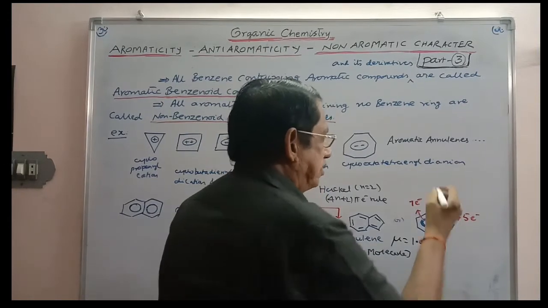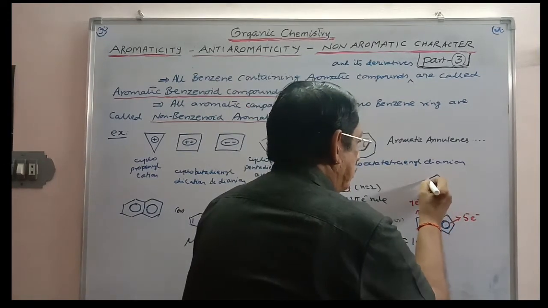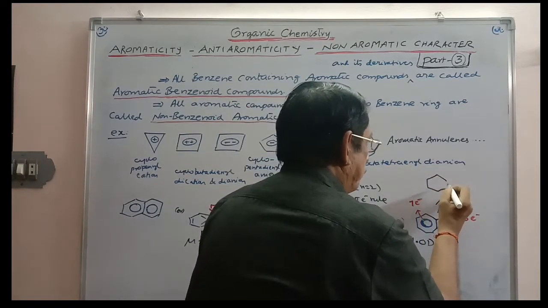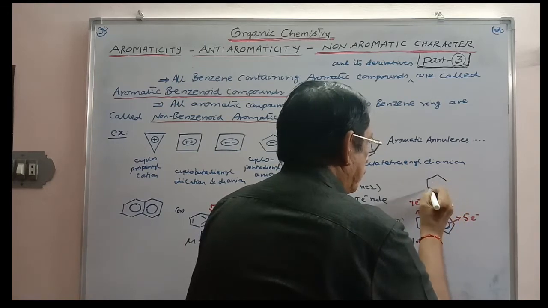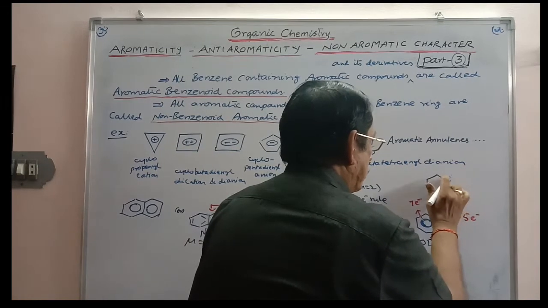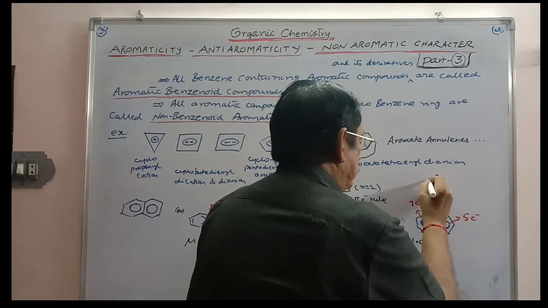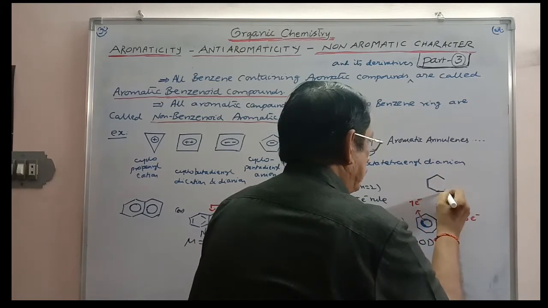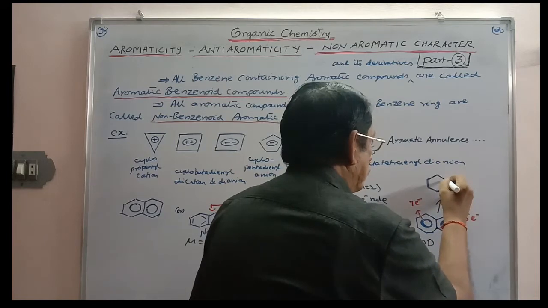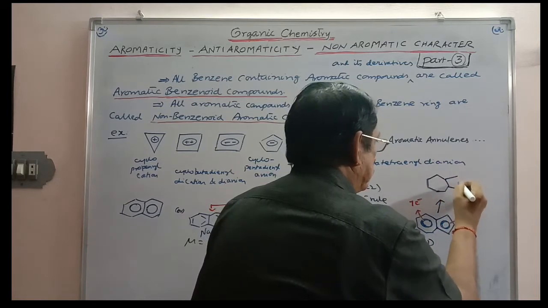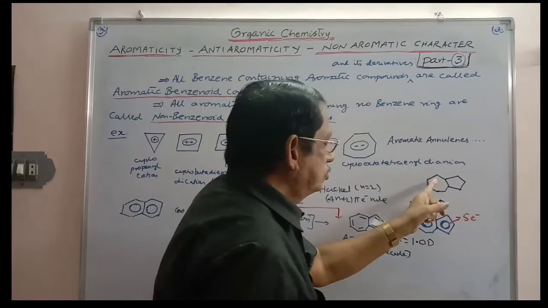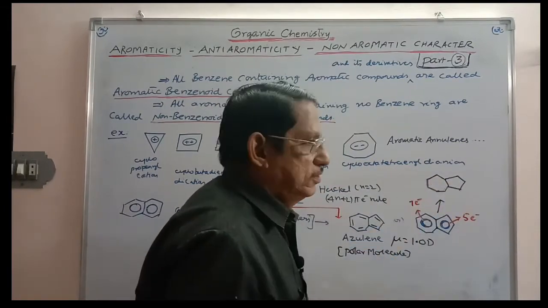So what else can be obtained here? This is the 7-member ring, this is the 5-member ring.